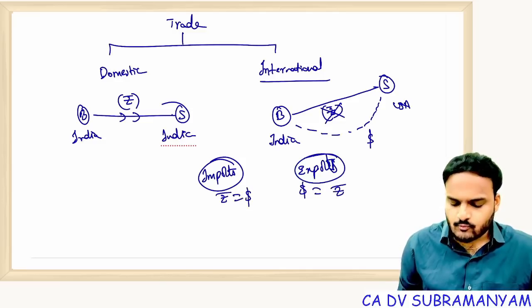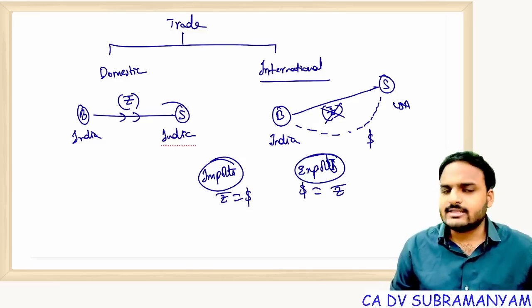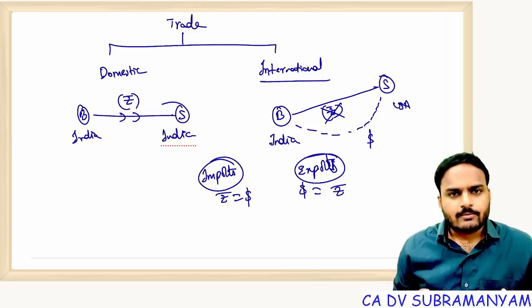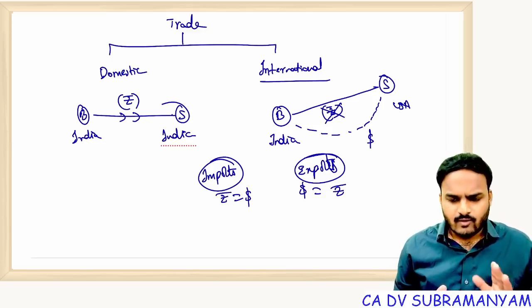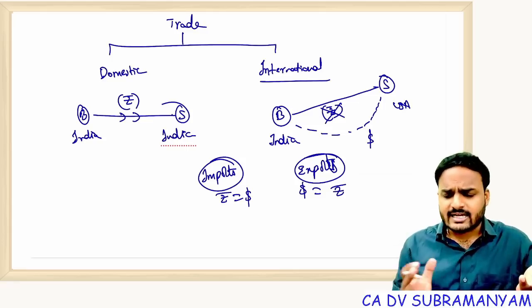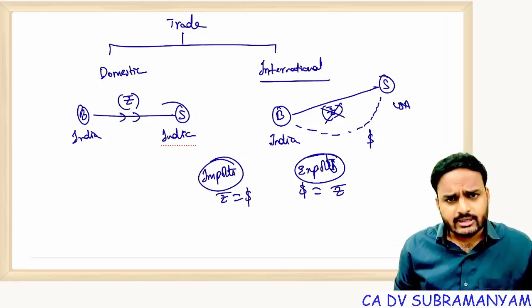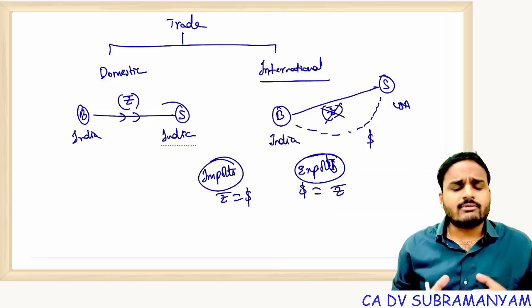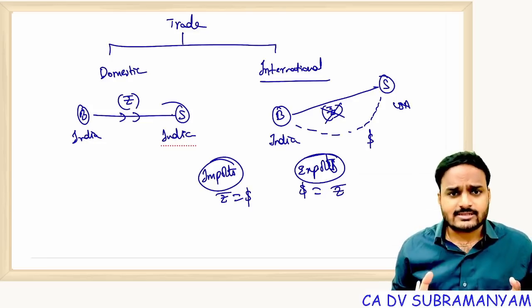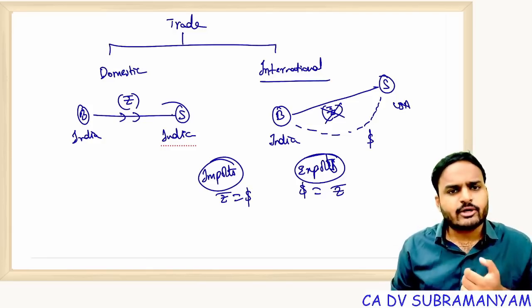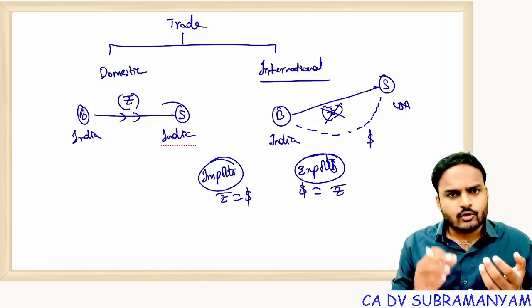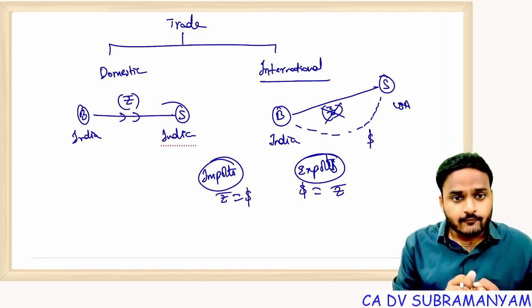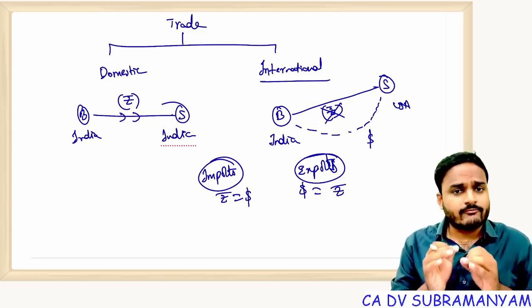Getting my point, students? Now the point is, sir, when do we need dollars? In case of imports, we need dollars. And in case of exports, we get dollars and we convert the dollars into rupees. Why, sir, first of all, why these imports, why these exports? Very simple. Not every country in this world is rich in all resources. One country may be rich in one resource, the other country may not be. For example, take Arab countries. They are very rich in crude oil resources. And India, we do not have adequate crude oil reserves. But we need petrol and diesel for transportation of passengers, for transportation of food and grocery items.